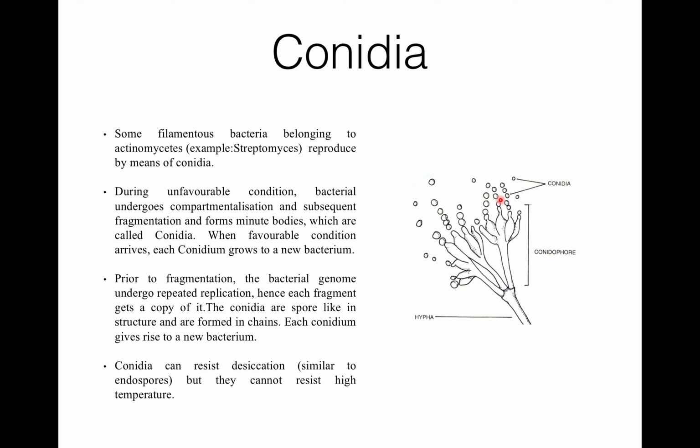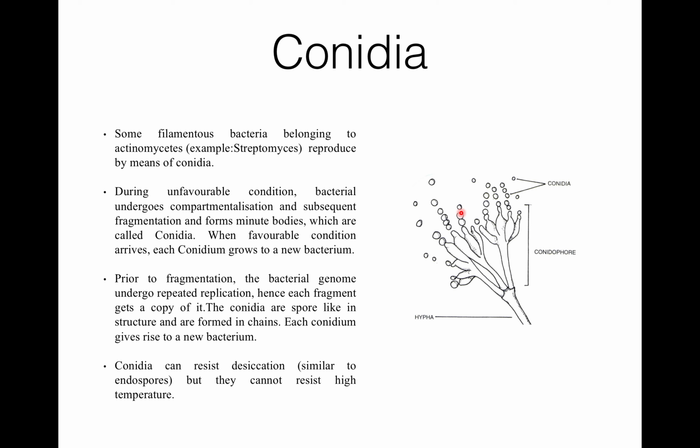The plural form is conidia and the singular form is conidium. So when favorable conditions come back, each conidium grows into a new bacterium. So this is how conidia formation occurs.